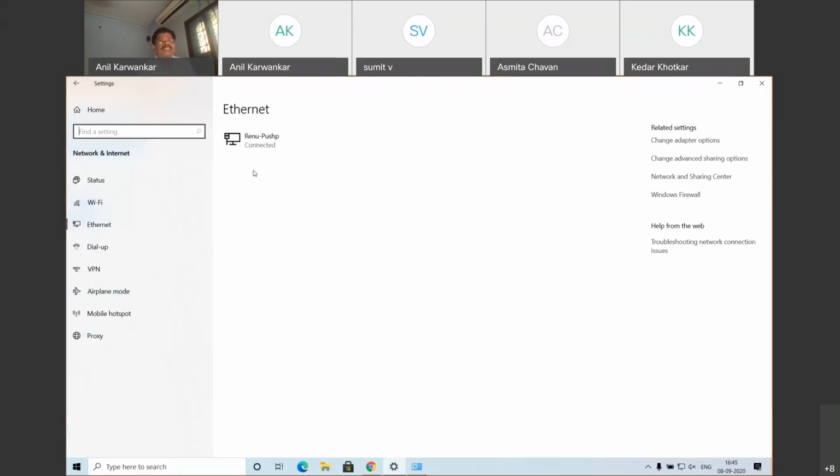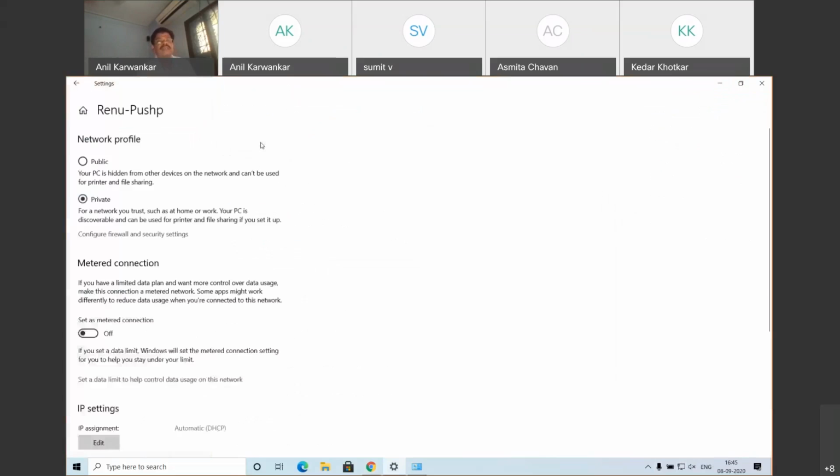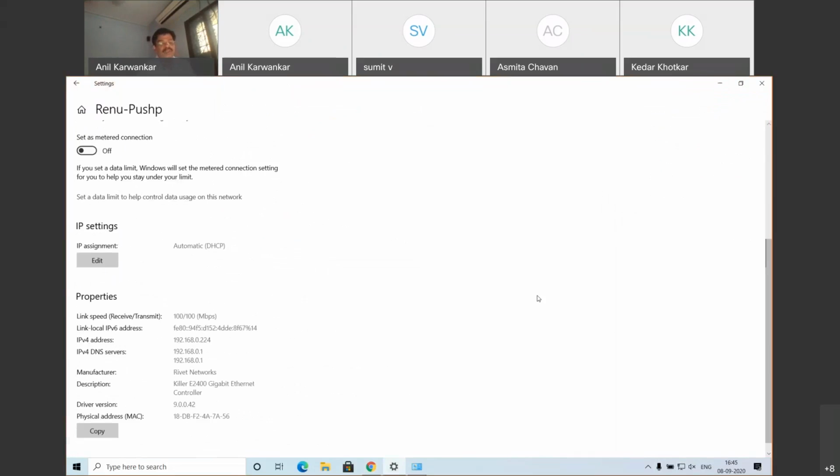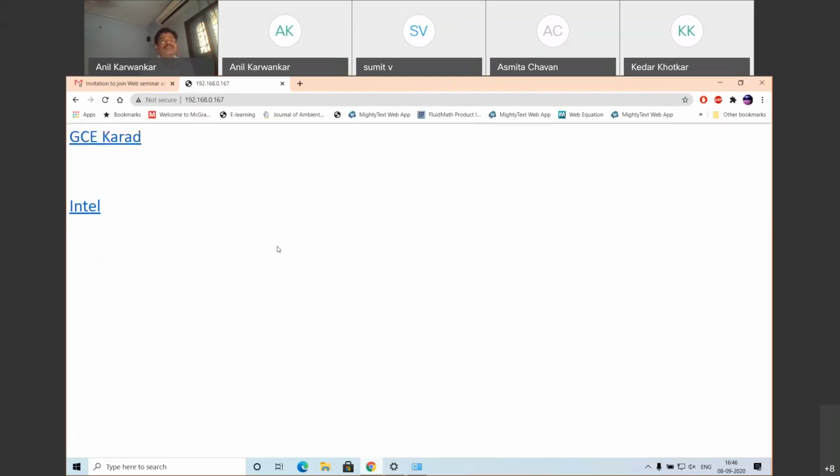The IP address is assigned automatically. And for this terminal, the IP address is 192.168.0.224.